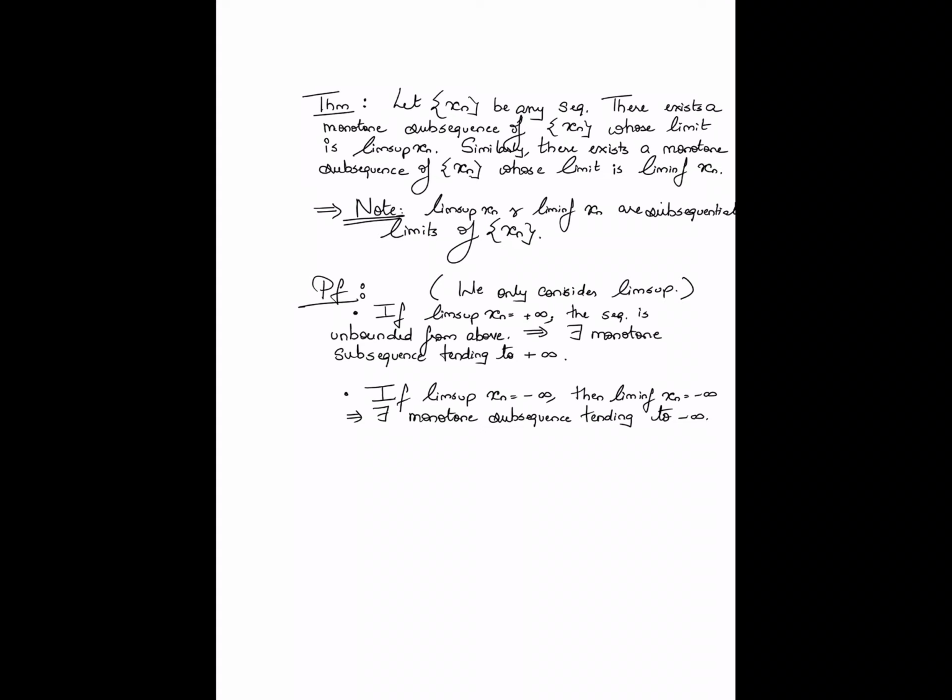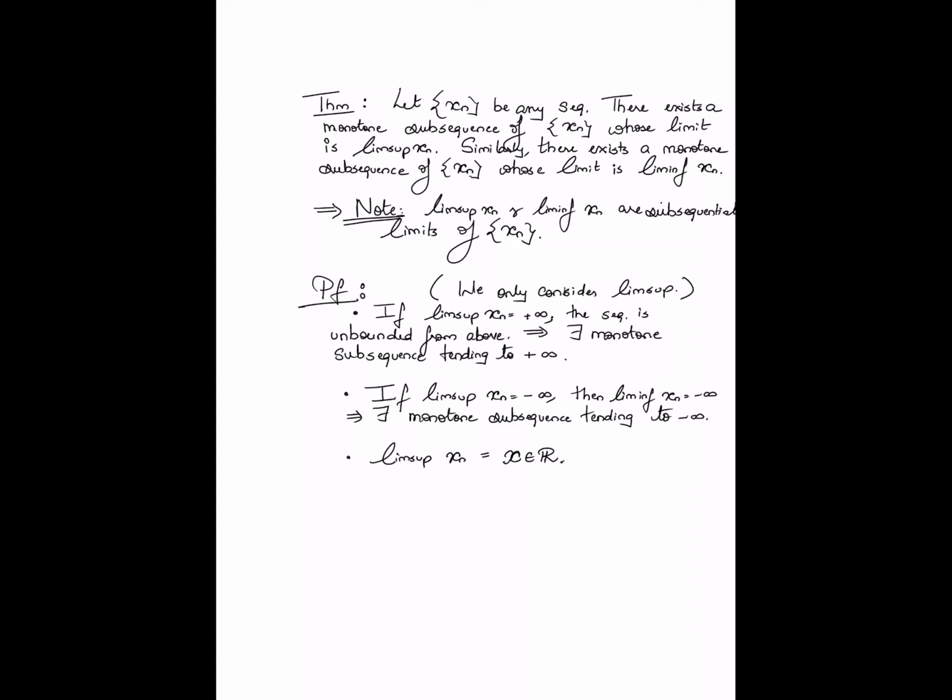So these two cases follow directly from the theorem that we have already done. Now let us consider the third case where the lim sup of the sequence is a real number, let's say x. Now I need to show that there exists a monotone subsequence of the sequence that converges to x.